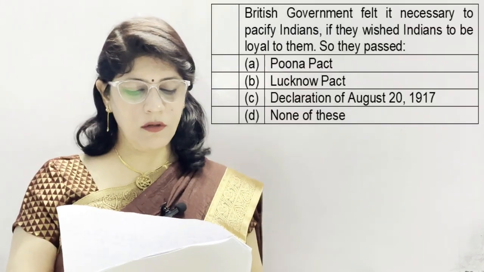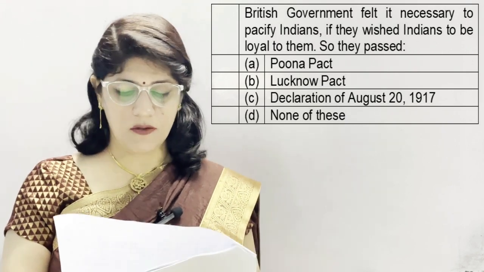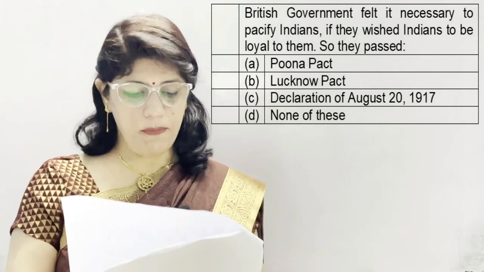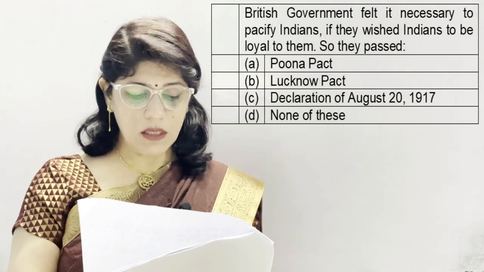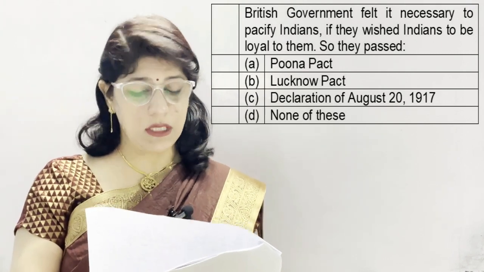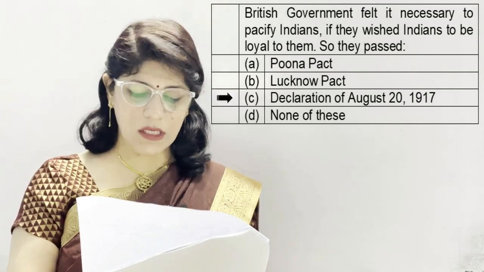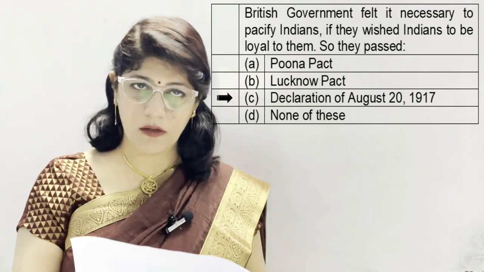One additional question. British government felt it necessary to pacify Indians if they wished Indians to be loyal to them. So they passed A. Pune Pact, B. Lucknow Pact, C. Declaration of August 20, 1917 and D. None of these, and the correct option is C, Declaration of August 20, 1917.